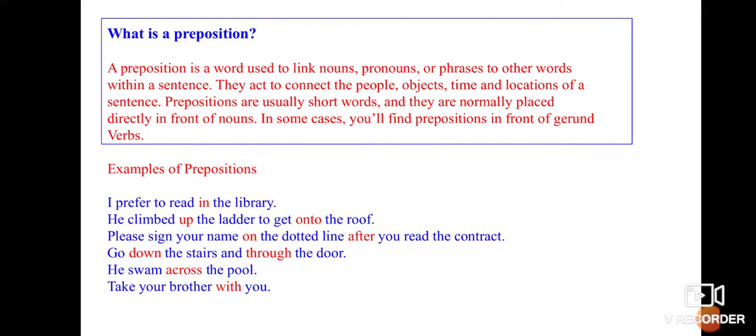A preposition is a word used to link nouns, pronouns, or phrases to other words within a sentence. What it means is that a preposition links different parts of speech, different words within a sentence. It may connect people, objects, time and locations. These are very short words, normally or sometimes directly placed in front of nouns.